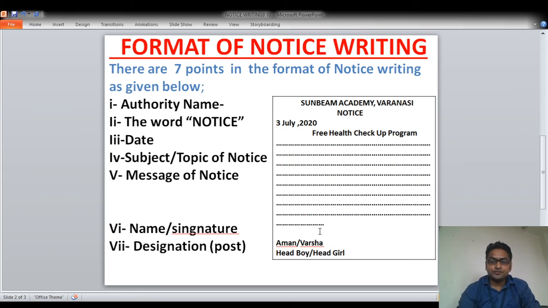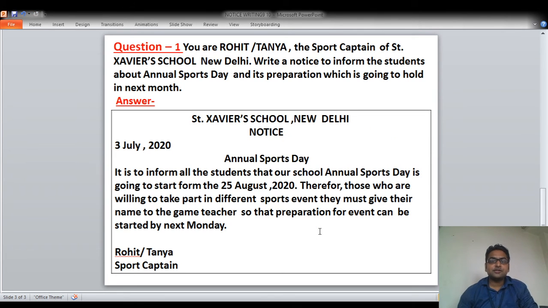Now I am going to show it with an example. See, I have written one example. You are Rohit/Tanya and the sport captain of St. Xavier's School, New Delhi. Write a notice to inform the students about the annual sport day and its preparation, which is going to be held next month. It means you have to write a notice from your school's side informing the students that the annual sport day is going to start, and they have to prepare for it.